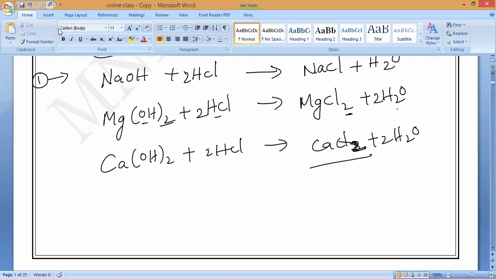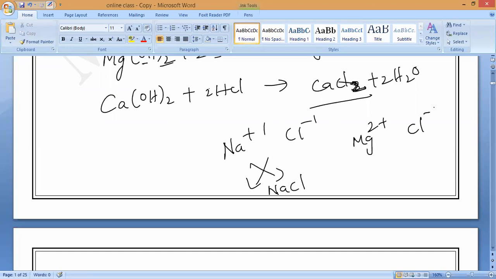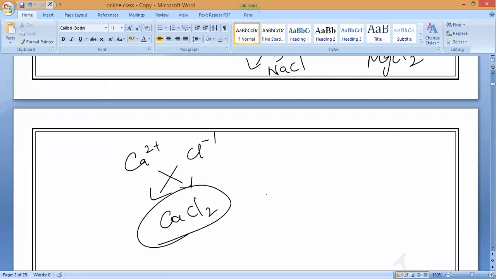Sir, the first one is NaCl2 only, no? NaCl2, how will it come, Kevin? Na is sodium, plus 1. Cl is minus 1. If we cross exchange, only NaCl will come. Magnesium is 2 plus and chlorine is minus 1. If we exchange, it will come as MgCl2. That is what I said, to learn formulas. Next, calcium 2 plus and chlorine minus 1. If we exchange, you will get CaCl2.